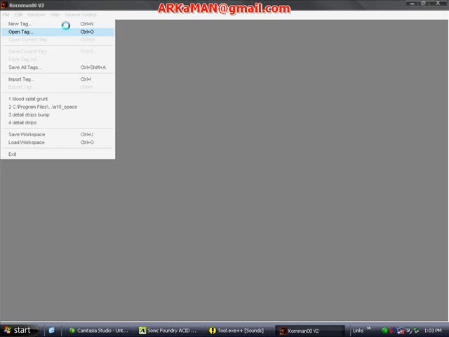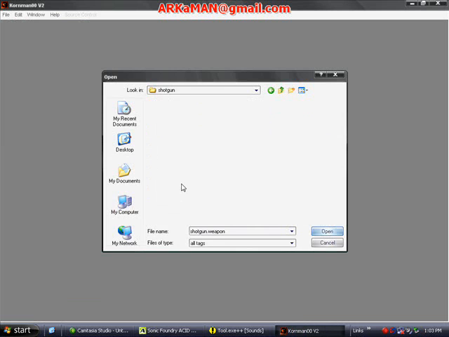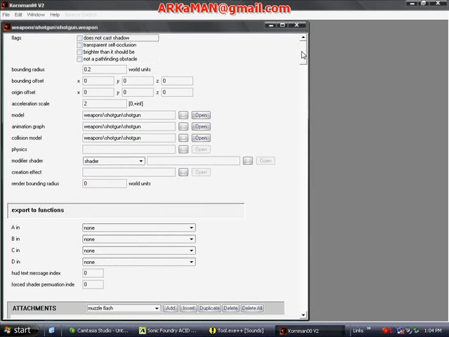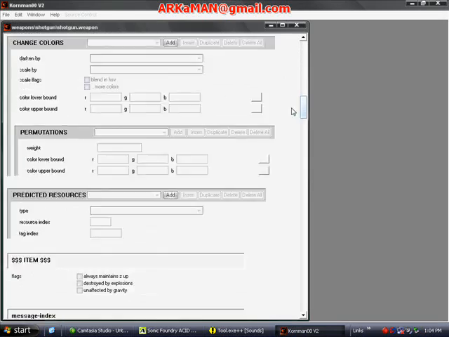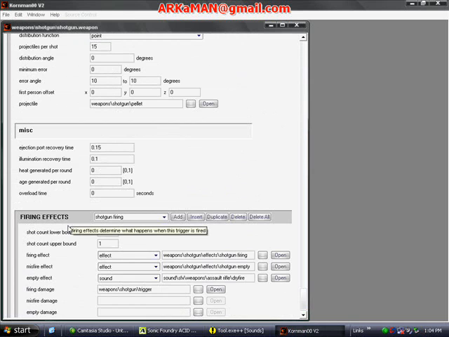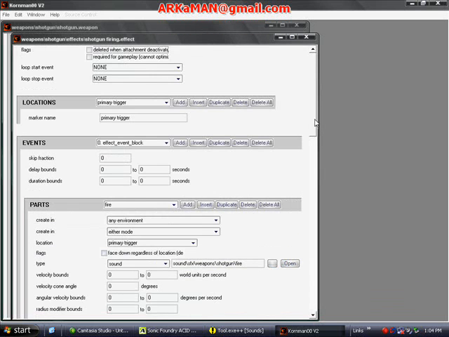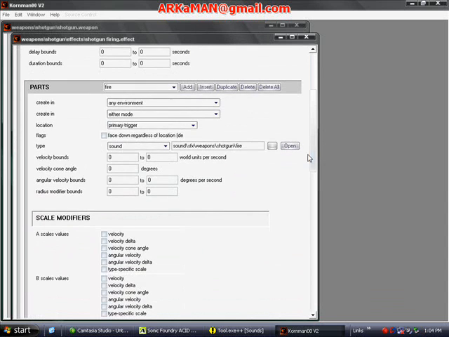Okay, now just open tag, go to weapons, shotgun, go down the shotgun weapon. Since we edited the firing effect and the projectile in that area, go down to firing effects, and here you should see, depending on what gun you're editing, this firing effect, and either it'll say sound. In that case, you're going to want to change the sound right here. But if it says effect, open the effect up, and then you should go down to parts, and you should see fire or something. And here we have the sound. This is where we can change the sound.